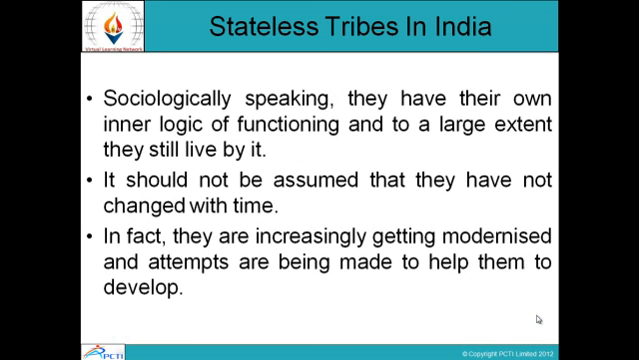Stateless tribes in India. Sociologically speaking, they have their own inner logic of functioning, and to a large extent they still live by it. It should not be assumed that they have not changed with time. In fact, they are increasingly getting modernized and attempts are being made to help them to develop.